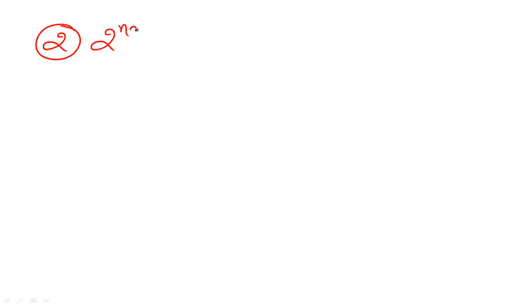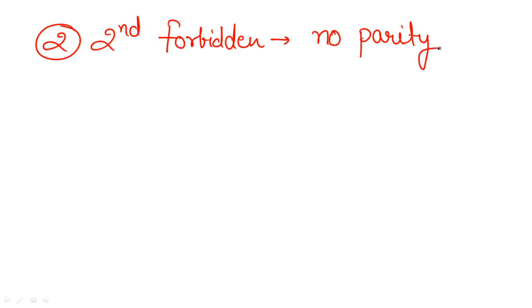So as per the second forbidden case, the first thing you need to know is that parity will not change in this case. Okay? No change in parity. No parity change will take place. Clear? After this, if we are going to talk about the next point, that is as per Fermi and as per Gamow-Teller, what are the selection rules?